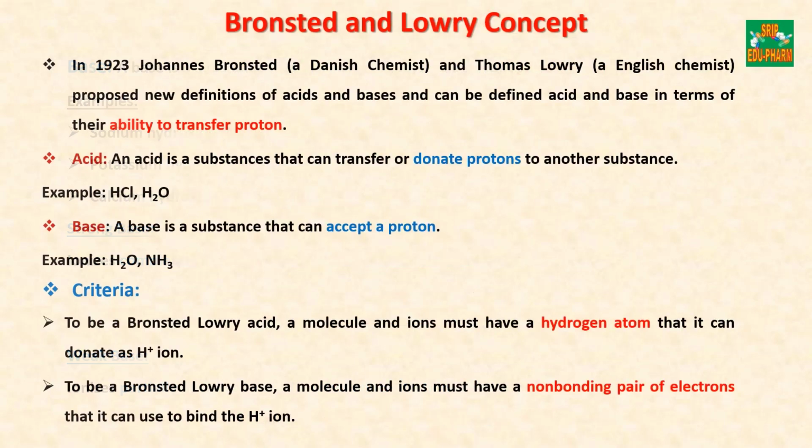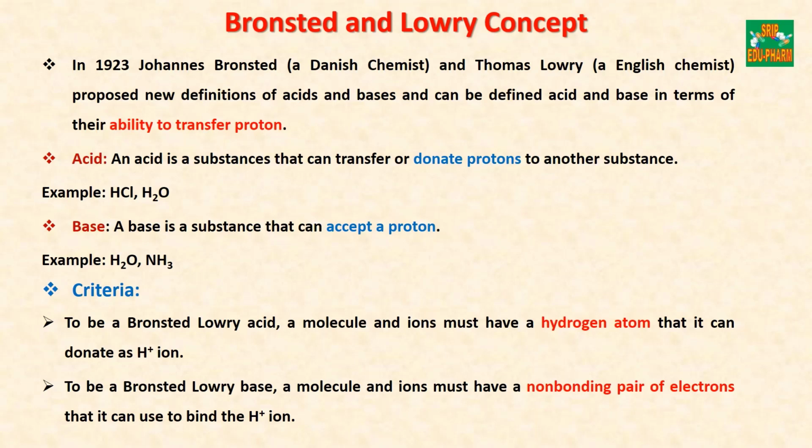Next concept is the Bronsted and Lowry concept. In 1923, John Bronsted and Thomas Lowry proposed new definitions of acids and bases, defining acid and base in terms of their ability to transfer protons. According to them, an acid is a substance that can transfer or donate protons to another substance. Example is hydrochloric acid and water molecule.